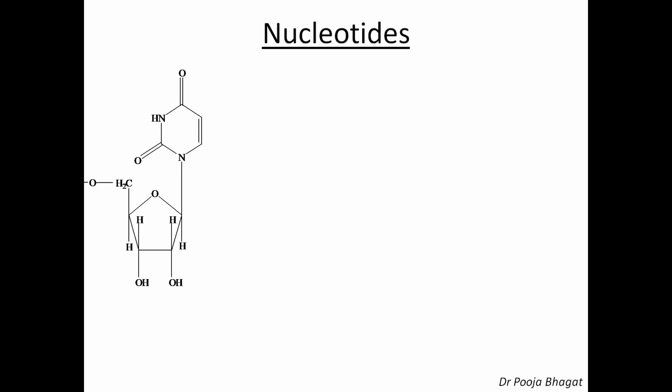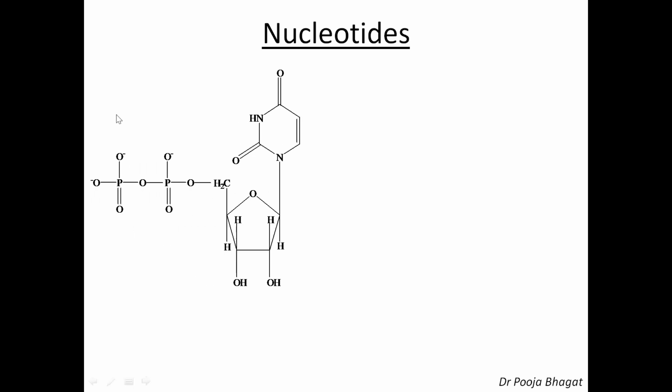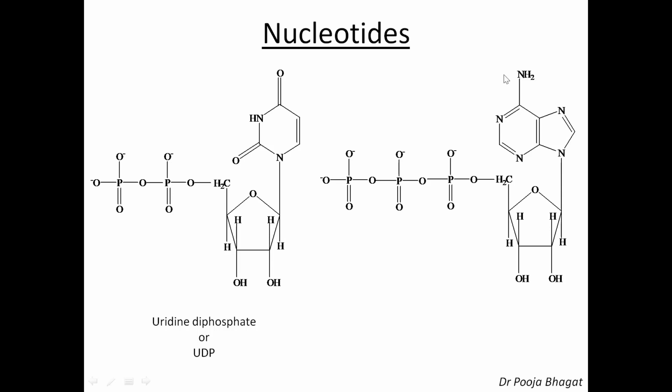Another examples. Now here you can see this is again uracil. This is sugar and two phosphate groups. So it is uridine diphosphate, UDP. And then here this unit is adenosine. Three phosphate groups are attached. So it is ATP or adenosine triphosphate. Okay. So this is how you can name a nucleotide, and if the name is given, you can easily write down the structure as well.